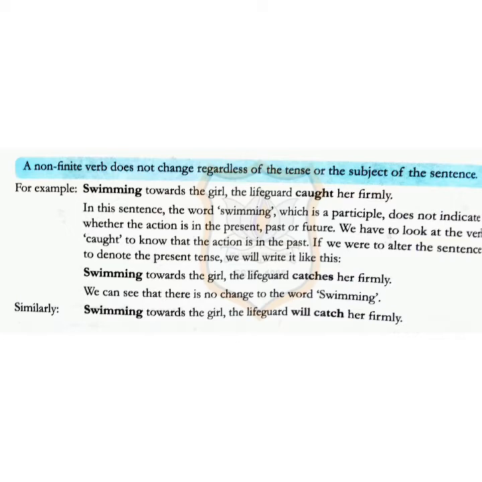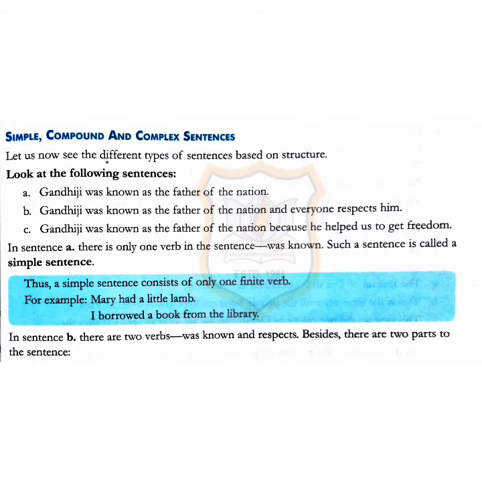If we were to alter the sentence and denote the present tense, we would write: swimming towards the girl, the lifeguard catches her firmly. We can see that there is no change in the word swimming. Similarly, swimming towards the girl, the lifeguard will catch her firmly. So here the word swimming has not changed. That's why it is a non-finite verb. Now, based on this structure, sentences can be divided into simple, compound, and complex sentences.